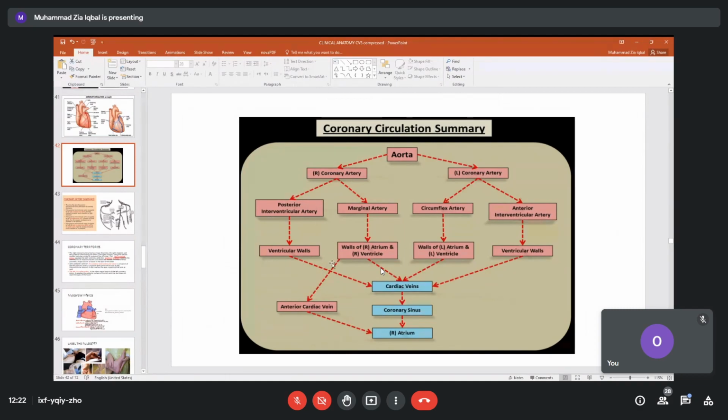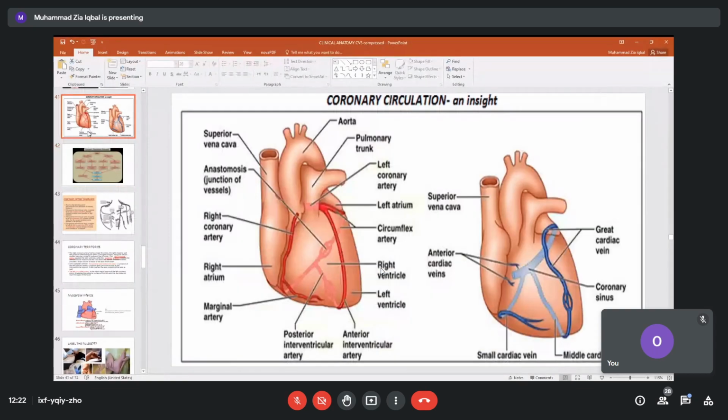Let us see it over here. Now what is over here? This is the right atrium. This is the right ventricle. This is the left ventricle. This is the left atrium. Look at this, between atria and ventricle there is a depression. We call it the atrioventricular sulcus, a line. The right coronary artery, after starting from the ascending aorta, will go to the right atrioventricular sulcus. Another sulcus is over here, the left atrioventricular sulcus, for the left coronary artery.